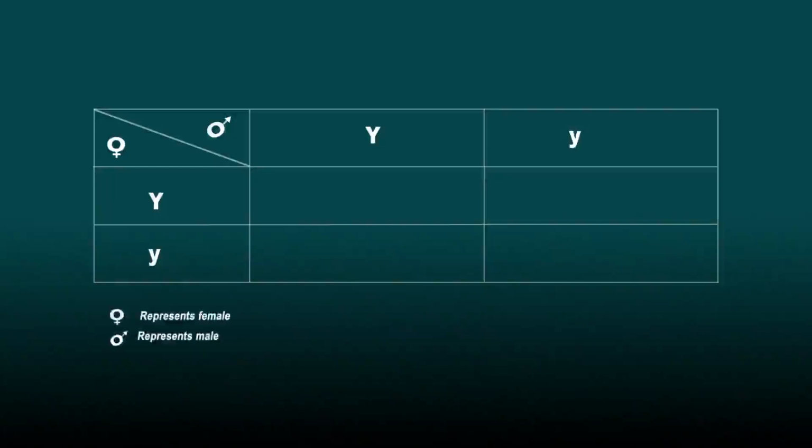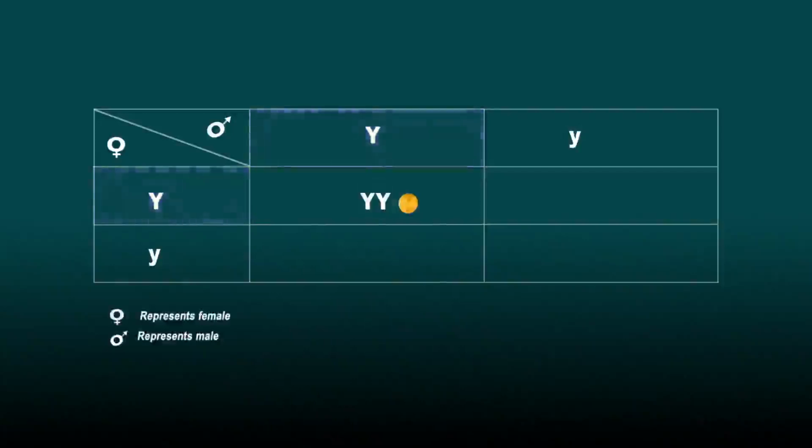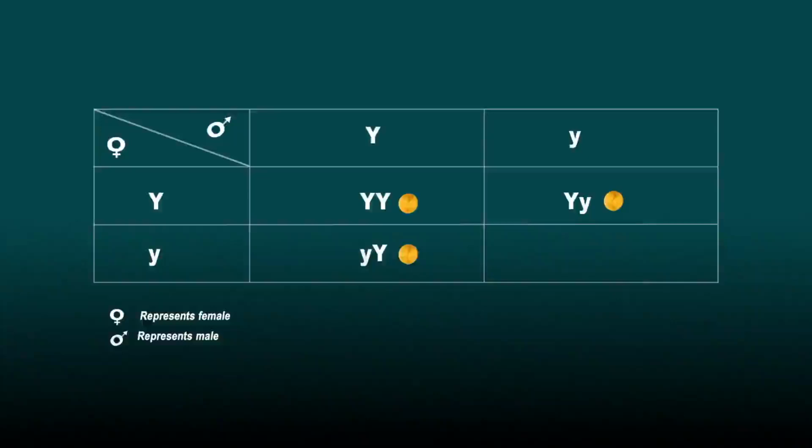Genotype. Genetically, in the 75% yellow seed producing pea plants, only 25% pea plants produce yellow seeds that are pure breeds, which is capital Y capital Y, and are homozygous, that is, they have the same factors for representing a character. The remaining 50% yellow seed producing pea plants are capital Y, small y, heterozygous. The remaining 25% green seed producing pea plants are pure, small y small y, homozygous type.